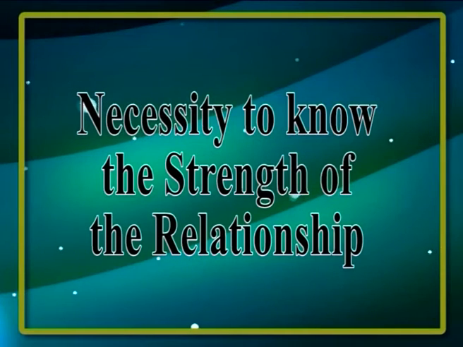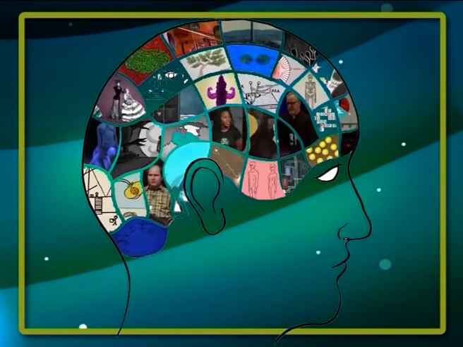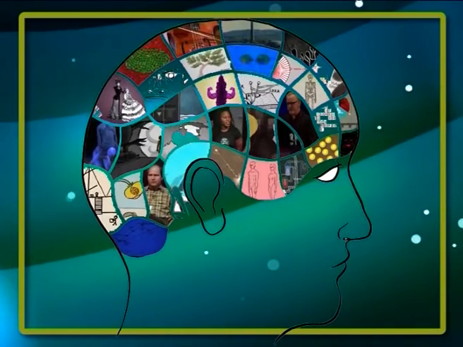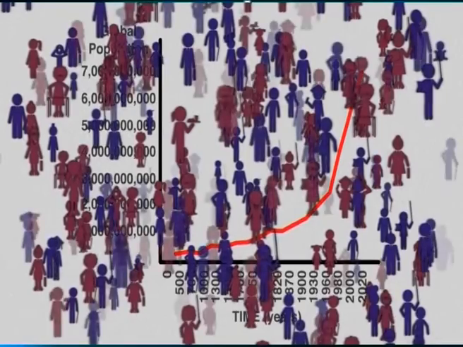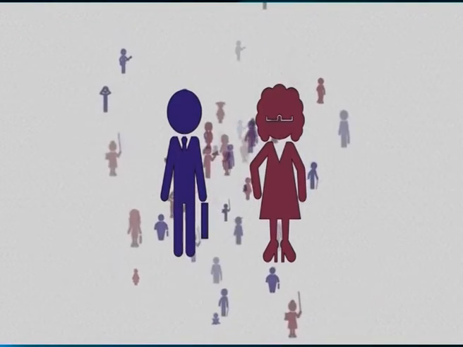Now let us discuss the necessity to know the strength of the relationship. It is important to know the strength of a relationship because it allows you to make predictions. The main point of knowing the strength is that a strong relationship allows you to make much more accurate predictions than a weak relationship.